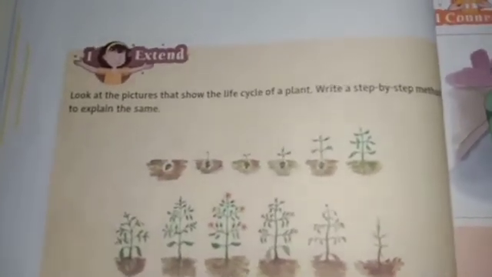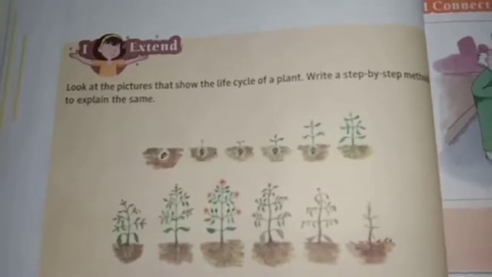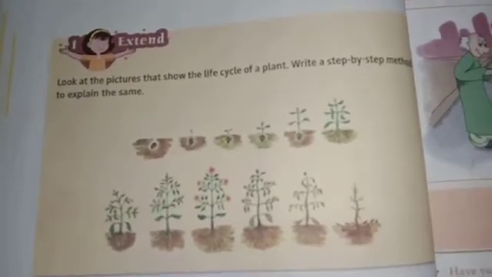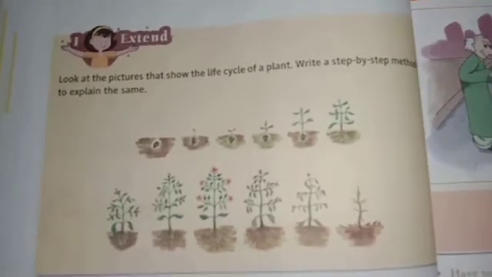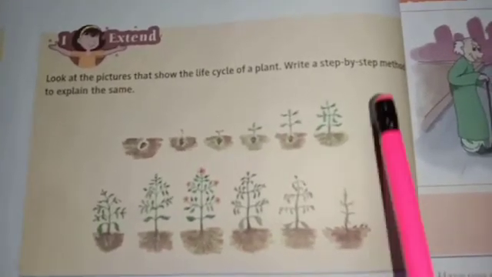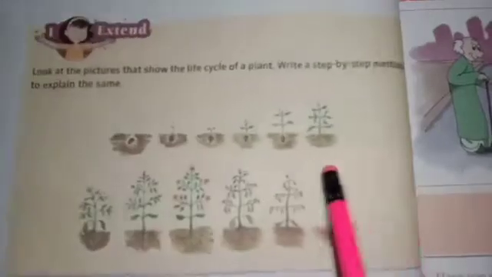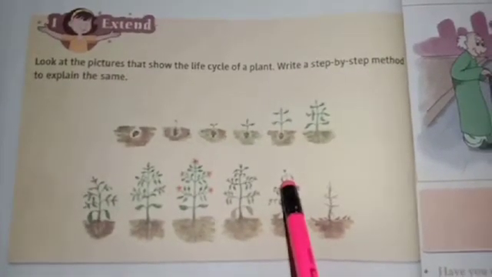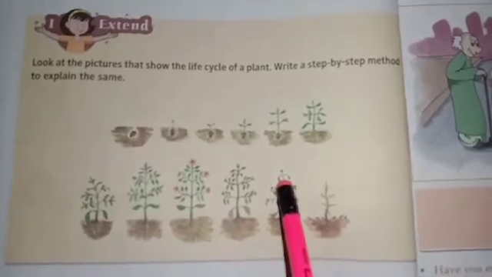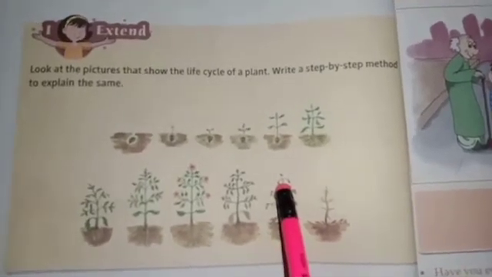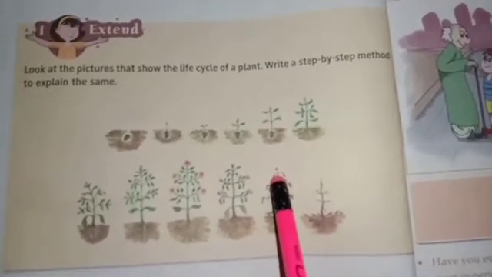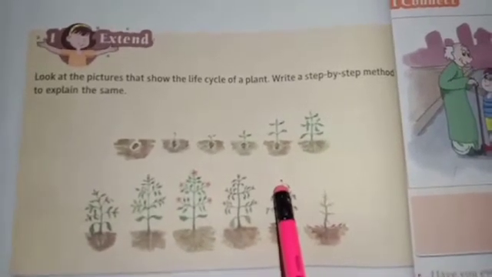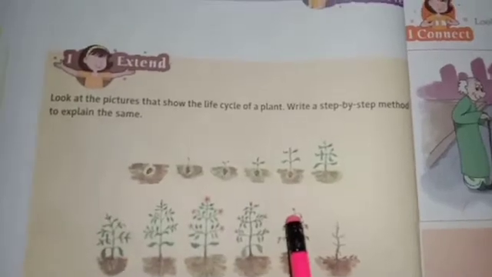Okay, it becomes big. It gets flowers, it gets seeds, then again the seeds will fall to the ground, then again new plants will grow. So in this way new plants grow again and again. So this is a life cycle of a plant, and then you have to write all the steps. Okay, you have to write all the steps of the life cycle of a plant in a notebook. Understood? So this also you can easily do in your notebook. Understood students? So these were the exercises of your textbook that I wanted to show you.